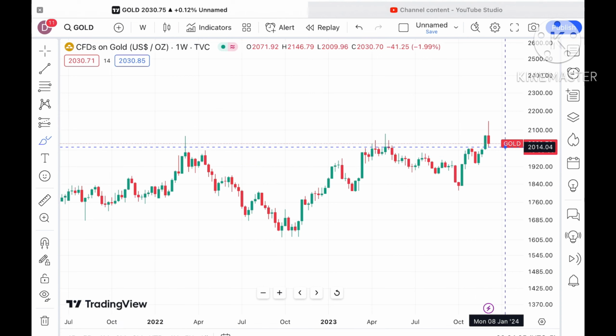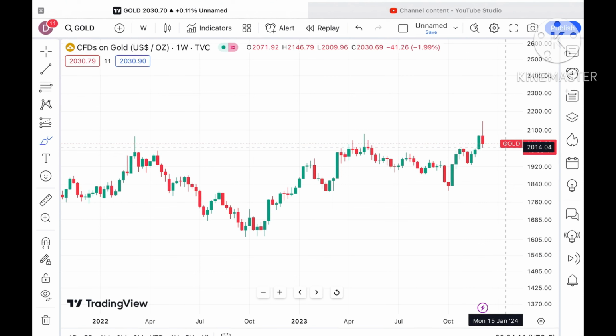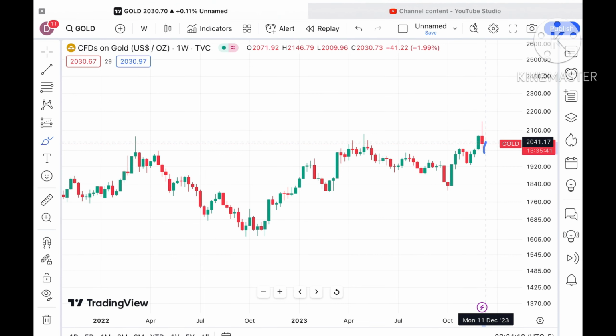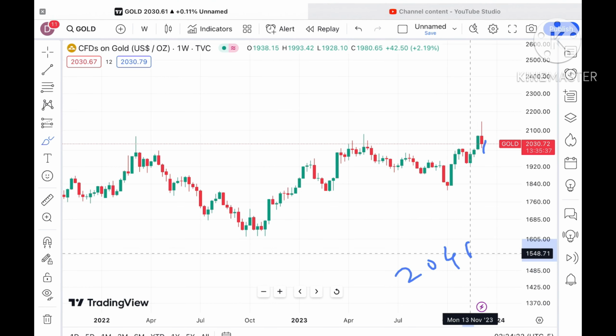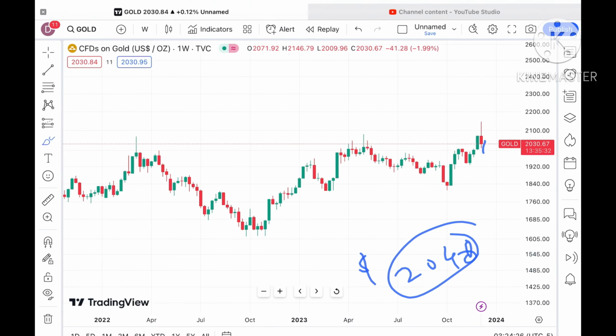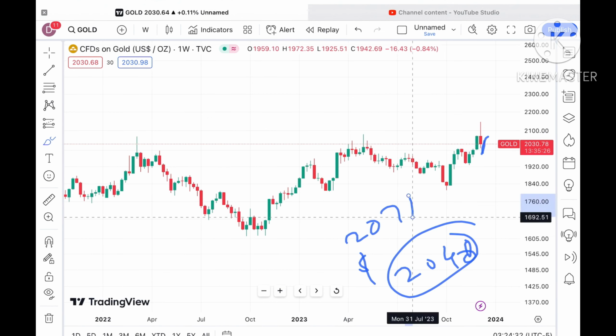Now looking at this particular chart for the next week, suppose the price sustains this level. Chances are high that if it keeps sustaining a level of 2030, we can see a further upside movement. Suppose the price sustains this level, we can see a probability of crossing a level of 2048. This 2048 level has been a weak resistance, so chances are high it will go further upside, and yes, a probability of going towards 2071 is there.